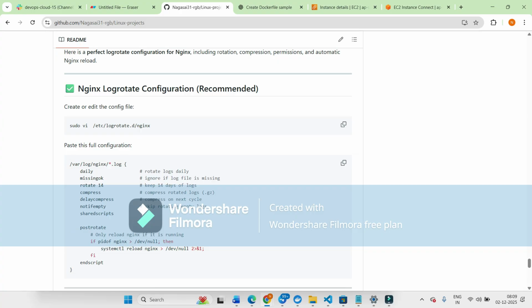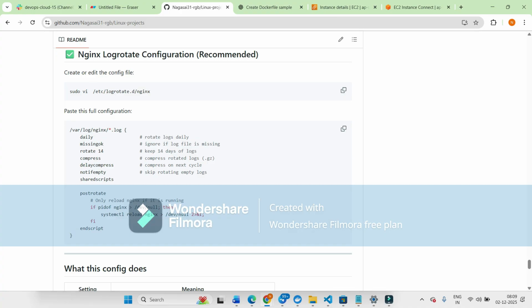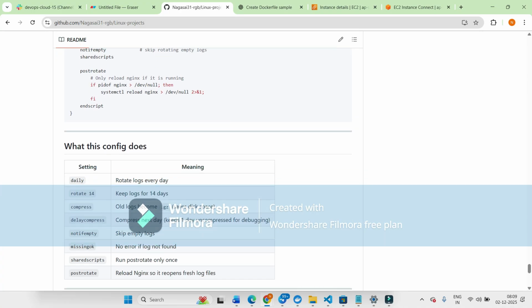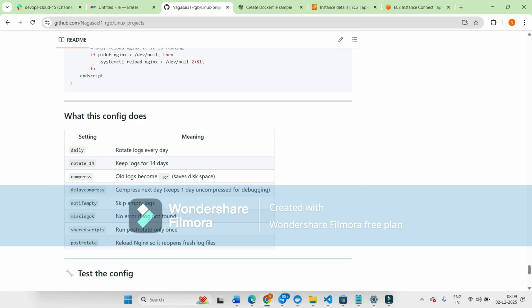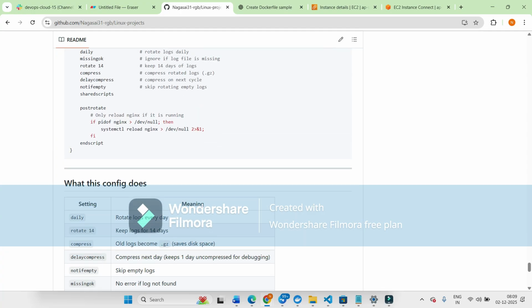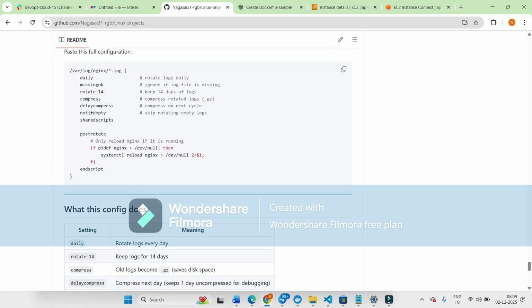If we open this in the editor, we can see daily, missingok, rotate, compress, delaycompress, notifempty, create, sharedscripts, and postrotate. If you want to change from 14 days to 10 days, we have to modify it like this.